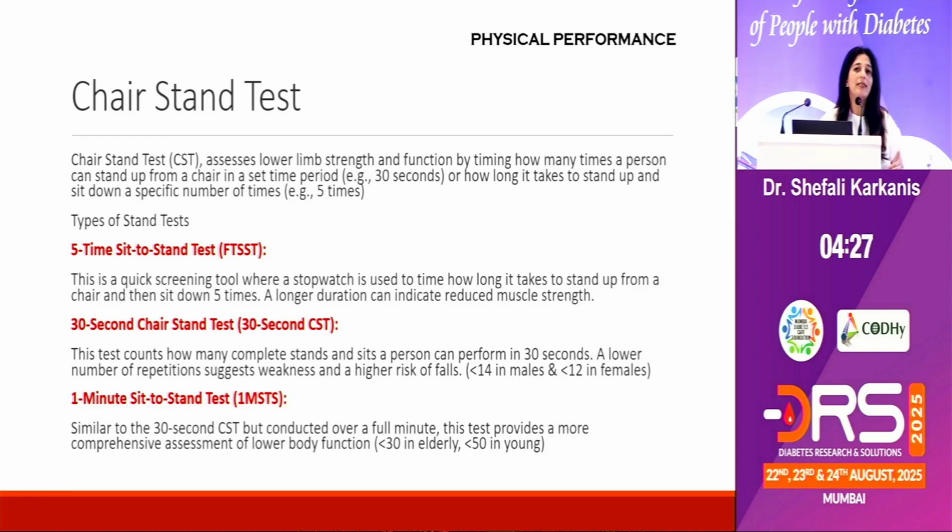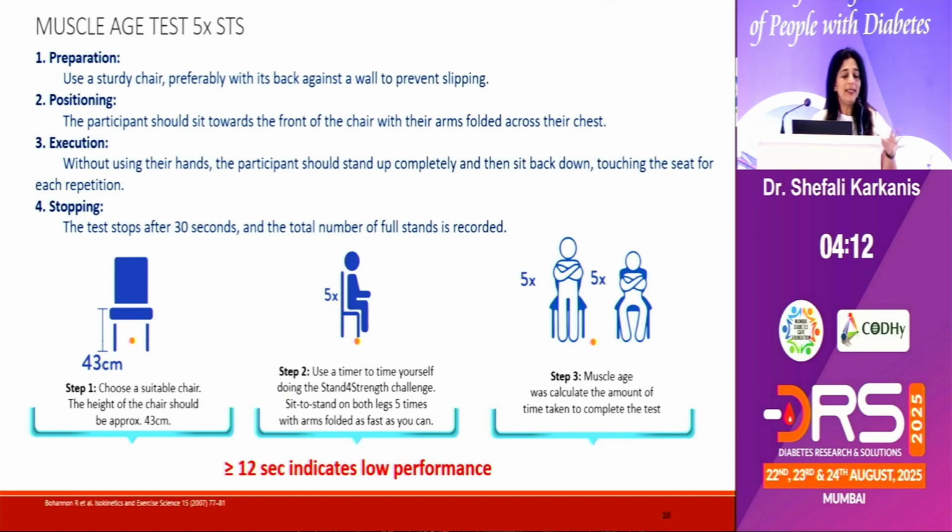Now, why are we assessing the lower limb strength? Because that is one of the most important aspects as far as frailty and falls are concerned, and that's why we must ensure that the patient can actually mobilize himself or herself easily. So the easiest thing is to have a good sturdy chair, place it against the wall because we don't want anybody suing us for falls, and ask the patient to sit on the chair.